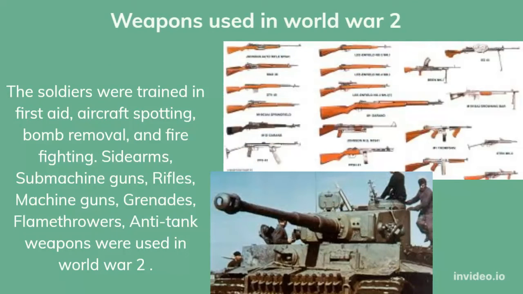Weapons used in World War II. The soldiers were trained in first aid, aircraft spotting, bomb removal, and firefighting. Sidearms, submachine guns, rifles, machine guns, grenades, flamethrowers, and anti-tank weapons were used.